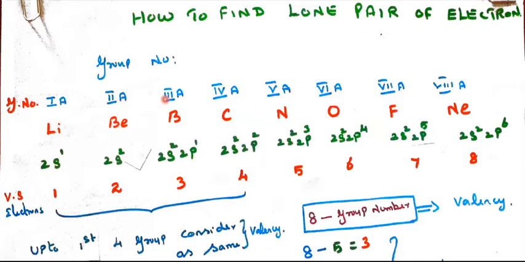First, I have chosen the first-period elements. 1A lithium, 2A beryllium, 3A boron, 4A carbon, 5A nitrogen, 6A oxygen, 7A fluorine, 8A neon, the inert gases. The general electronic configuration for group 1A is ns1. Lithium is 2s1, beryllium 2s2, boron 2s2 2p1, carbon 2s2 2p2, nitrogen 2s2 2p3, oxygen 2s2 2p4, fluorine 2s2 2p5, neon 2s2 2p6, because the atomic number increases by one each time: 3, 4, 5, 6, 7, 8, 9, 10.